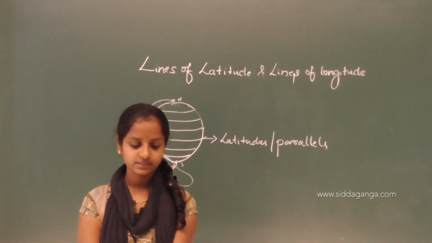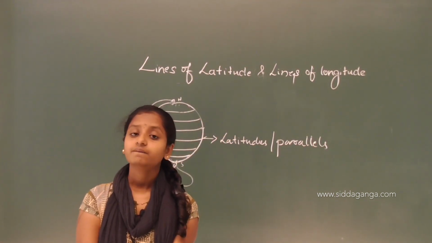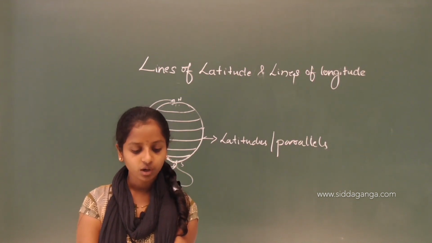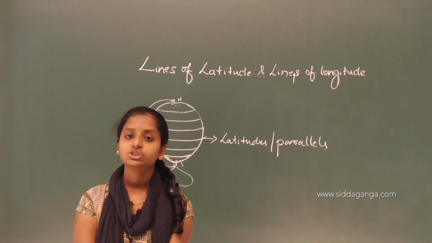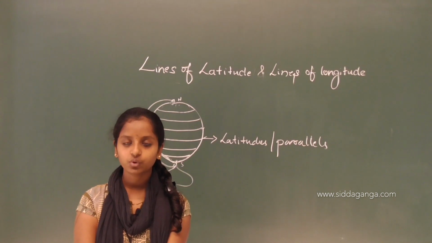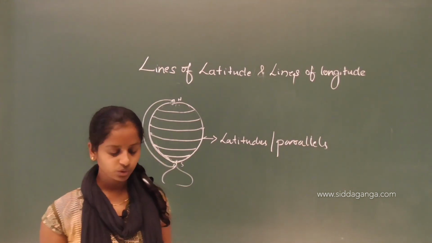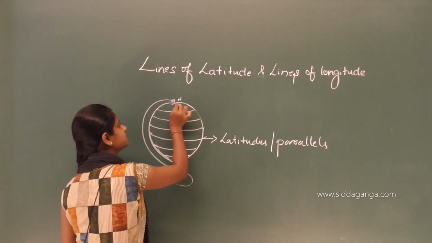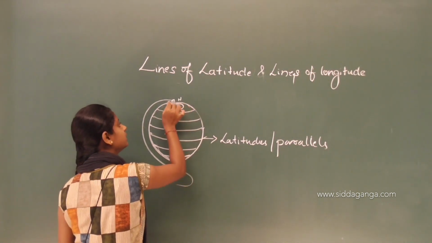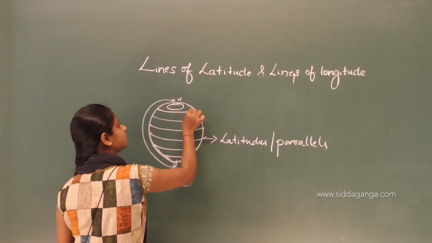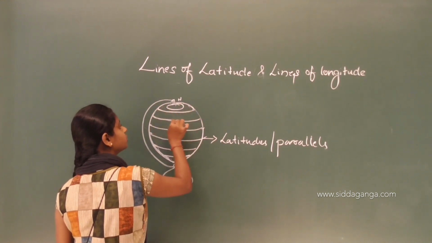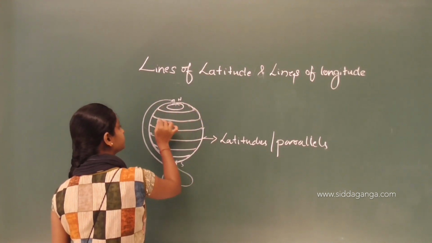Then we can also draw a semicircle joining the North Pole and the South Pole, like this, from the North Pole to the South Pole.